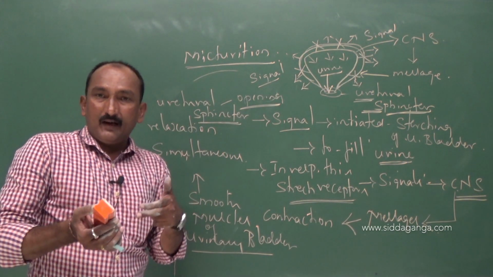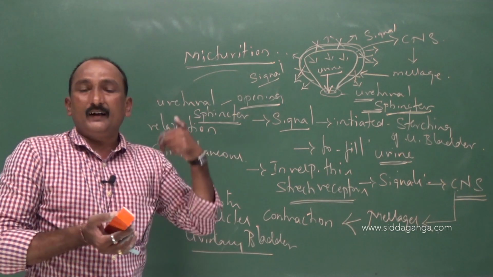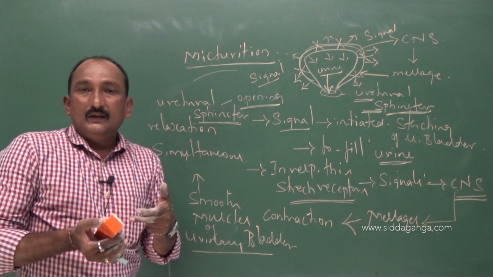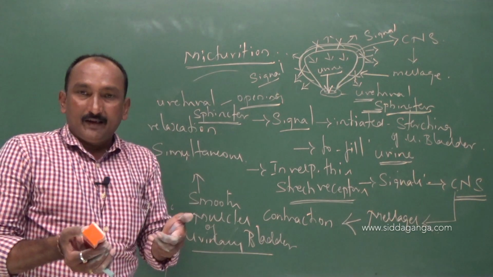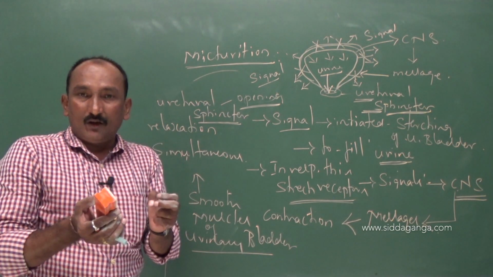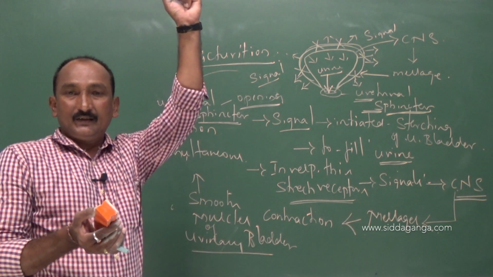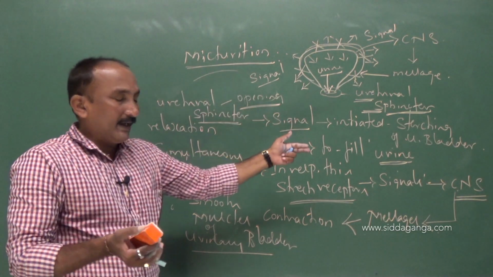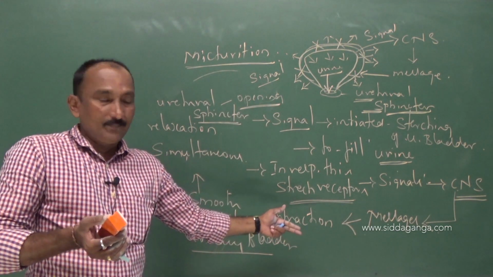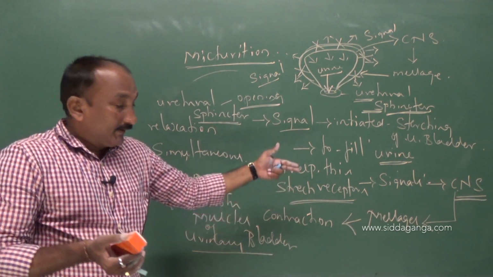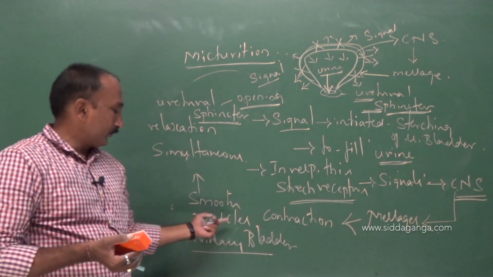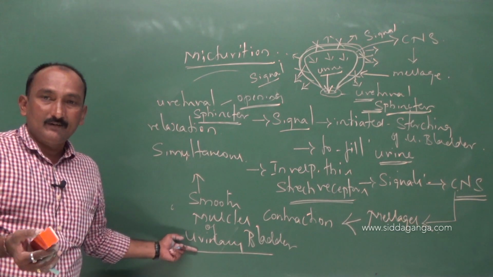Once the urinary bladder is filled completely with urine, in response to this, the stretch receptors send the signal to the central nervous system. The central nervous system carries the motor messages for the contraction of smooth muscles of the urinary bladder.